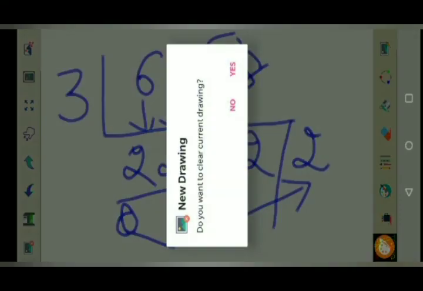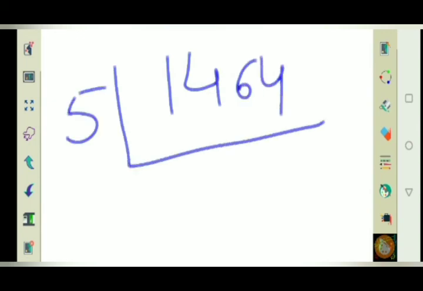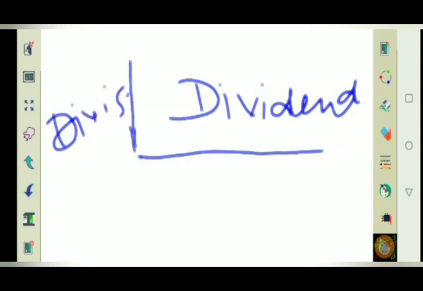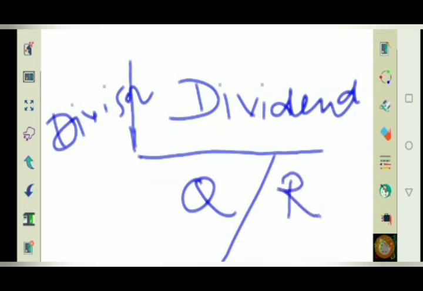So let's take one more example and I will be concluding this video to leave you with the practice of division now. Try to divide 1464 by 5. Division is now clear, but be sure that while practicing you keep this format only. This is our dividend. This will be our divisor, and ultimately in a single step you are getting the quotient and remainder.